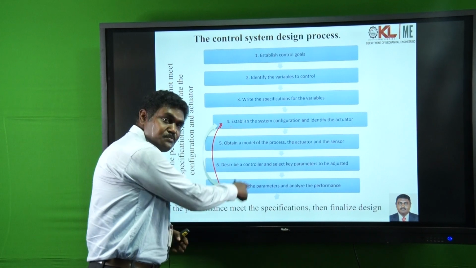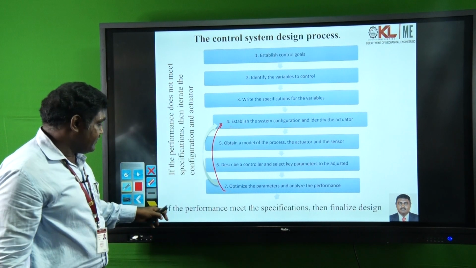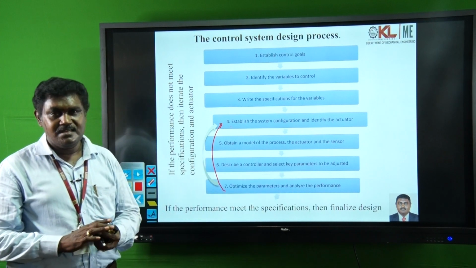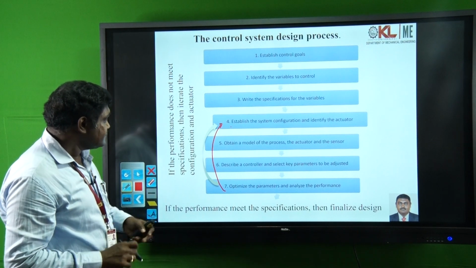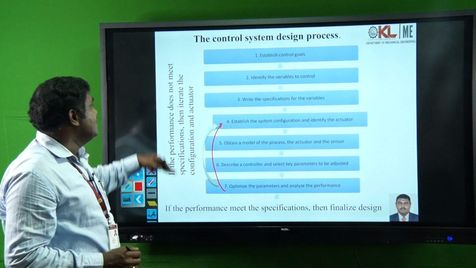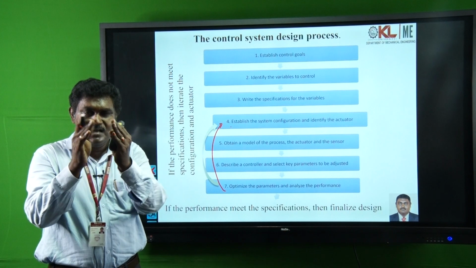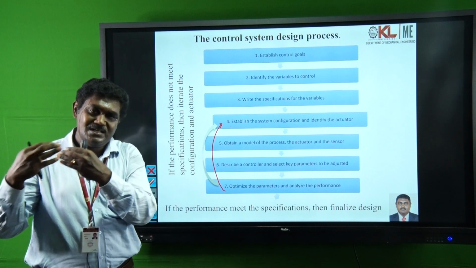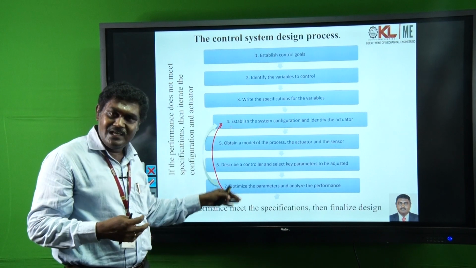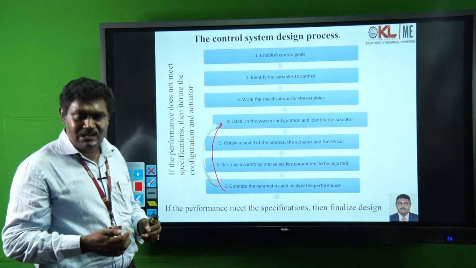So, this iteration process will continue until the performance meets the specifications, and then you can finalize the design. So, this is the sequential stepwise procedure to design the control system. In general, for a particular control system there may be some variations, but if you take any control system, these are the sequential steps we follow to design the control system.